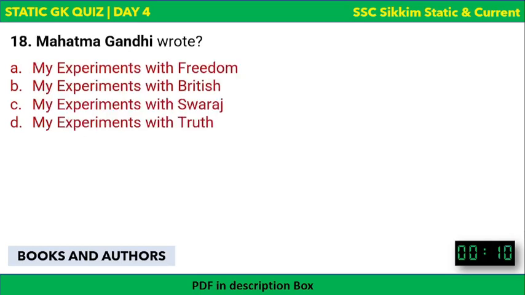Mahatma Gandhi wrote which book? Mahatma Gandhi, the options are there. The time begins. My Experiments with Freedom, Experiments with British, with Swaraj, or Experiments with Truth. The time is over. The correct answer is My Experiments with Truth. It's a book written by Gandhiji.